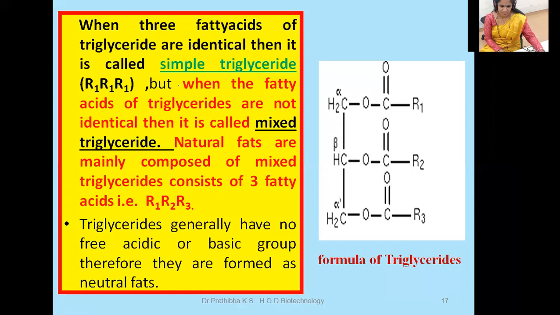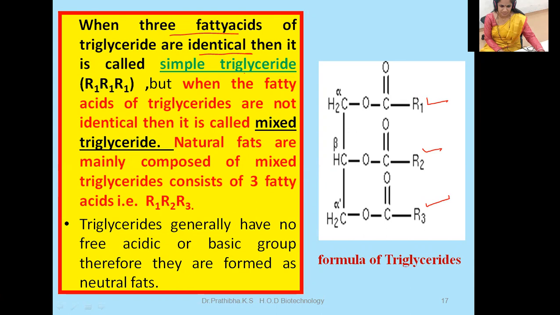When the three fatty acids of a glyceride are identical, it is called a simple triglyceride. In this particular case, you can see the presence of R1, R2, R3. This is known as a mixed triglyceride.